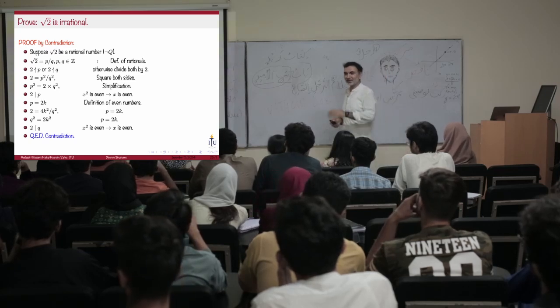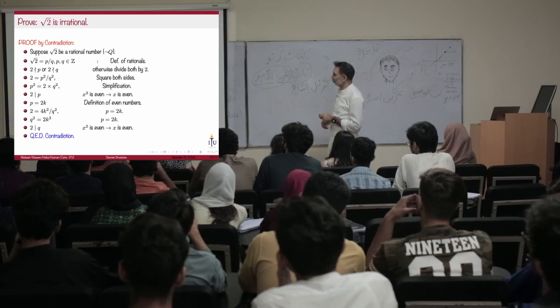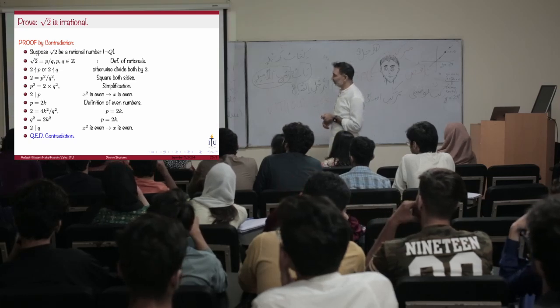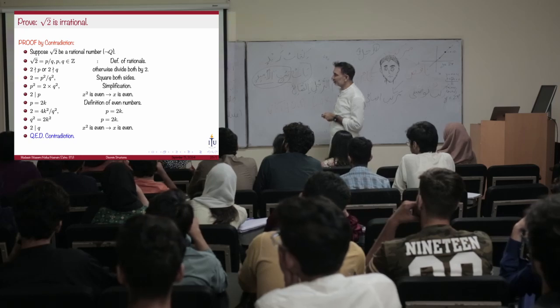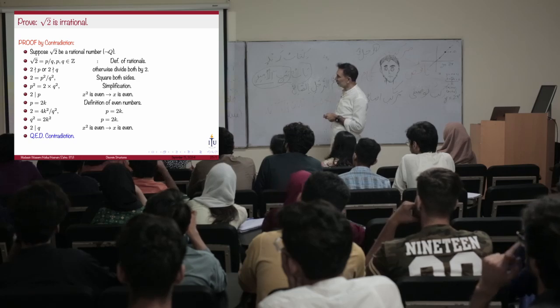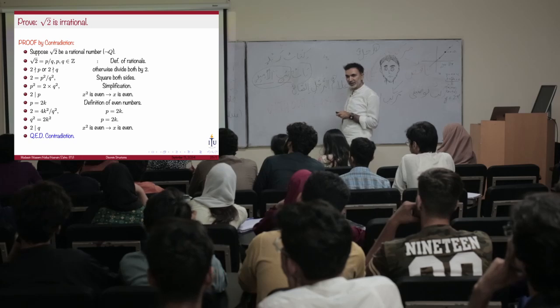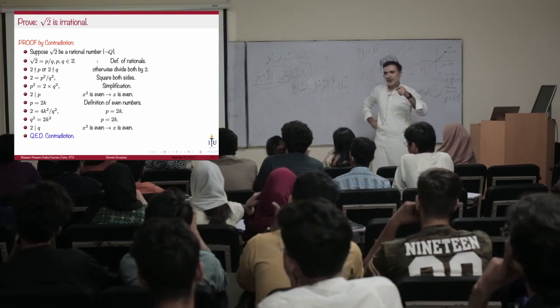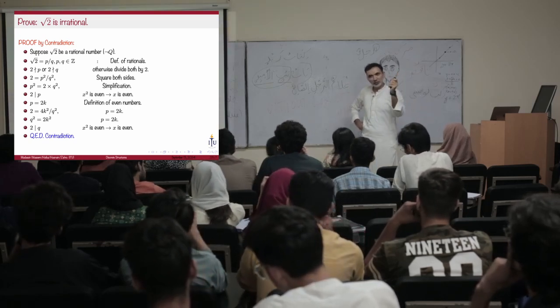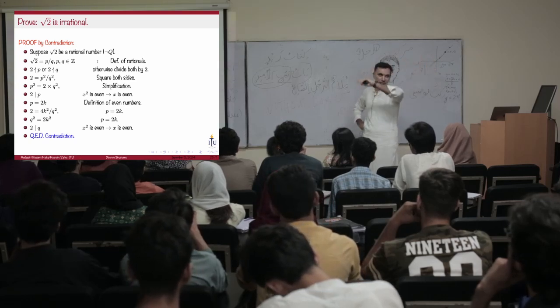Right? Yes. This is the statement number 2. I should have numbered them. We squared this. When we defined it, we said square root of 2 is an irrational number. It must be equal to P over Q. If I square both sides, I'll get 2 square, and I'll get P square over Q square.